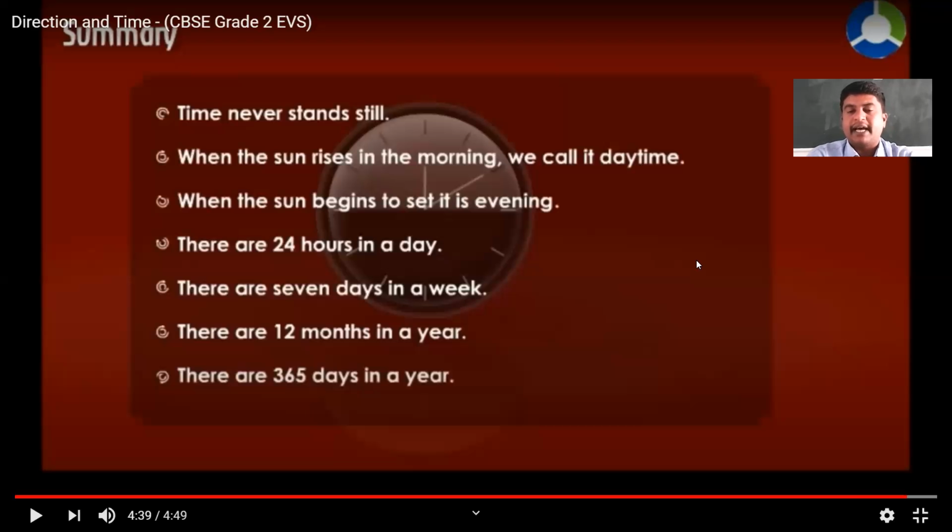Can you agree with me, children? Today we have studied about time. Time is so important. Up to now we have studied that time never stands still. When the sun rises in the morning, we call it daytime. When the sun begins to set, it is evening. There are 24 hours in a day. Am I right? There are 7 days in a week. Am I right, children? There are 12 months in a year.